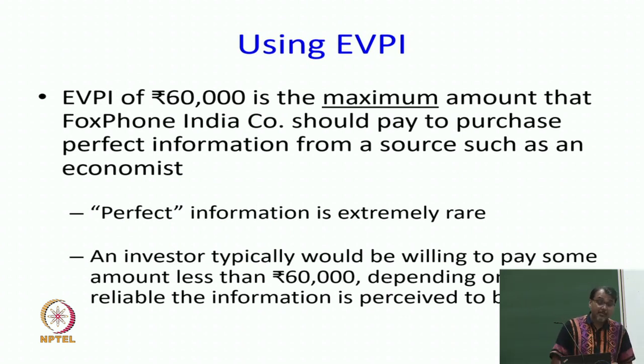It is the maximum amount that the Foxconn India company should pay to purchase perfect information from a source such as an economist. But of course, in practice you may not really pay 60,000, because perfect information is rare. You do not know exactly what is going to happen. In fact, after they come up with the information, we may build the plant, and suddenly Jio may come in the middle, and if that happens, then the whole probability distribution changes, right.